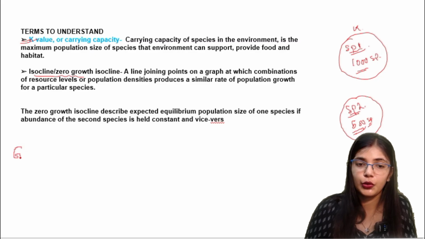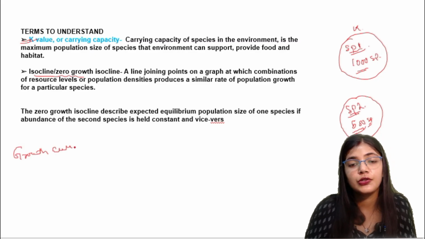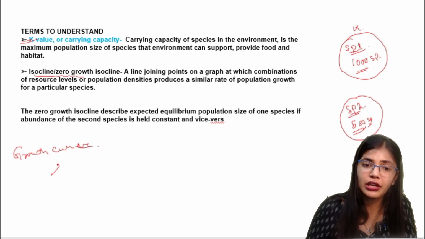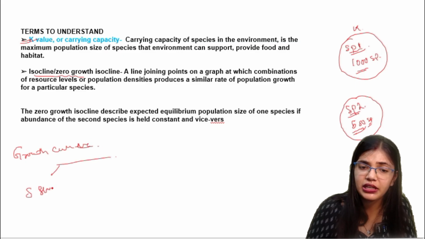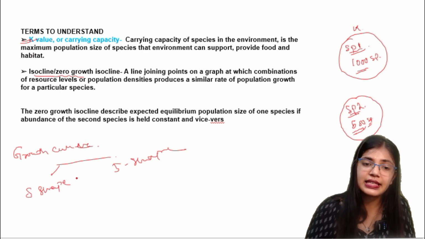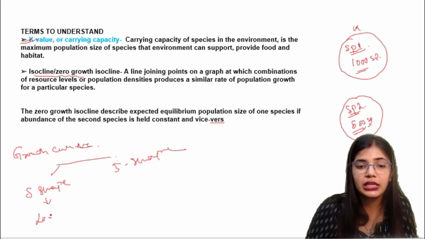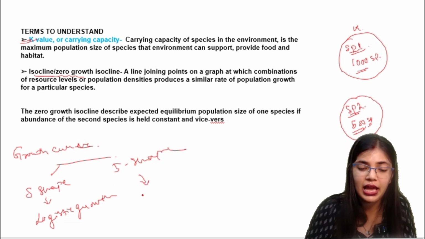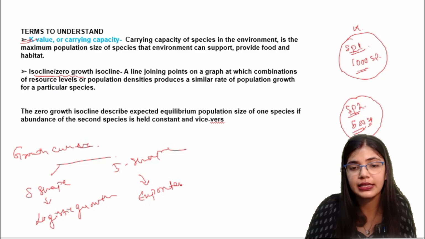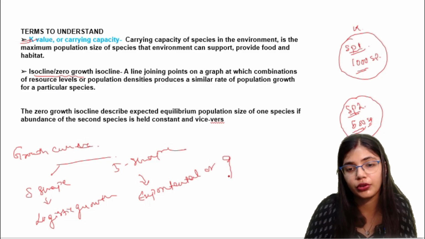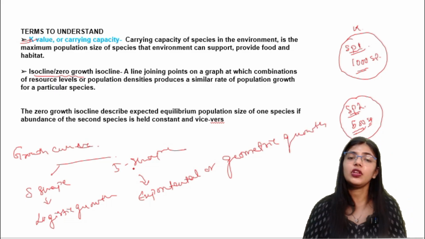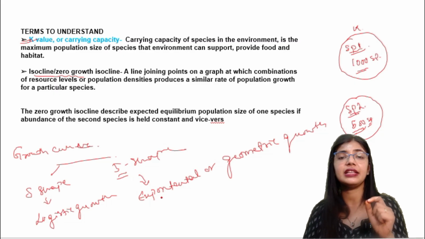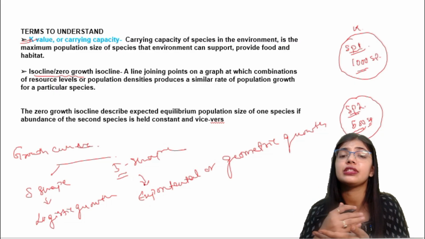The next thing is the growth curve. The growth curve can again be of two types, the S-shaped curve and the J-shaped curve. The S-shaped curve is for showing logistic growth, and the J-shaped curve is for exponential or geometric growth.